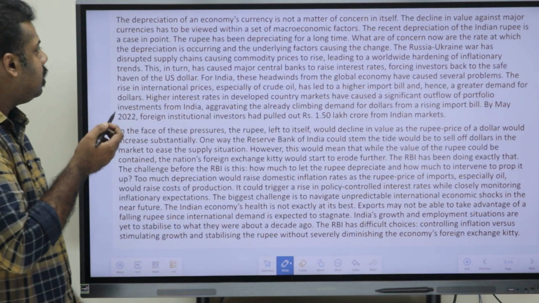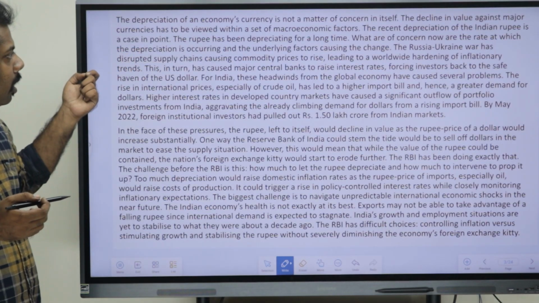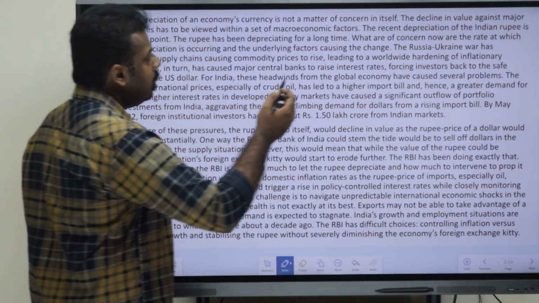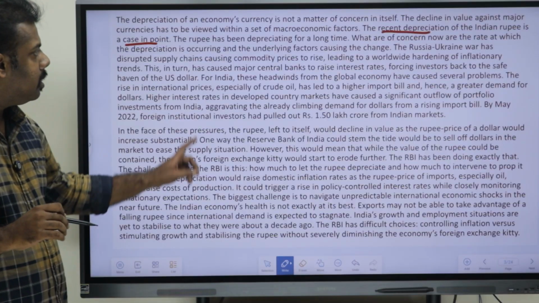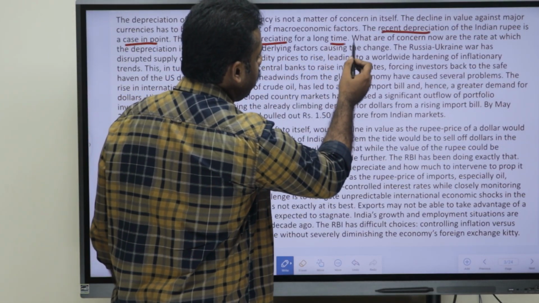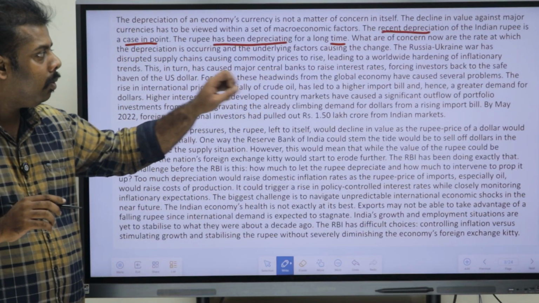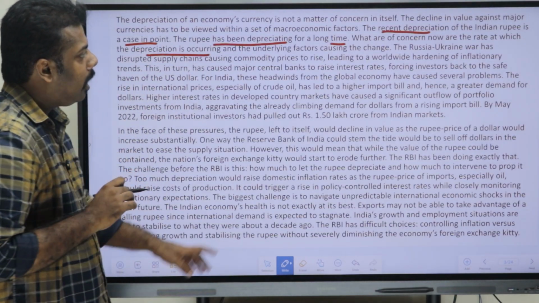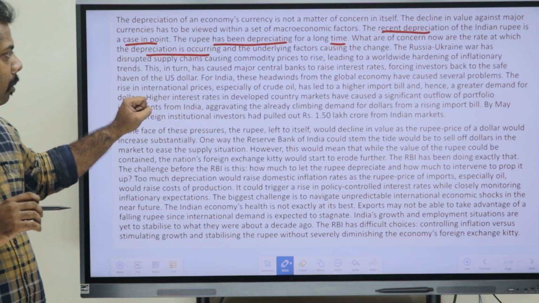If we read the third or the fourth line, they had told about the recent depreciation of the Indian rupee. Recent depreciation is a case in point. The rupee has been depreciating for a long time. What is of concern now is the rate at which the depreciation is occurring, and the underlying factors causing a change.